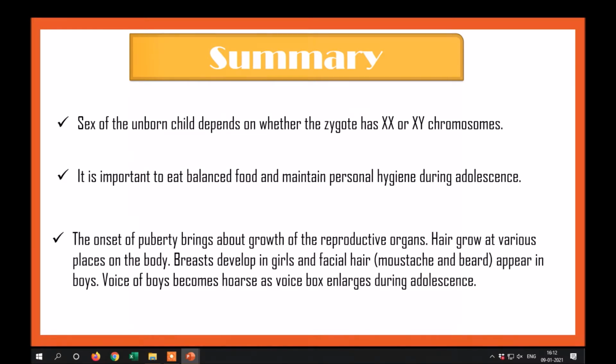It is important to eat balanced food and maintain personal hygiene during adolescence. The onset of puberty brings about growth of the reproductive organs. Hair grows at various places on the body. Breast develops in girls and facial hair appears in boys. Voice of boys becomes hoarse as voice box enlarges during adolescence.